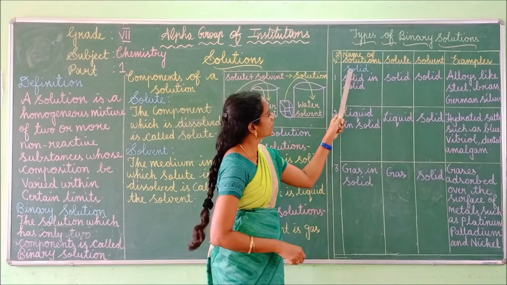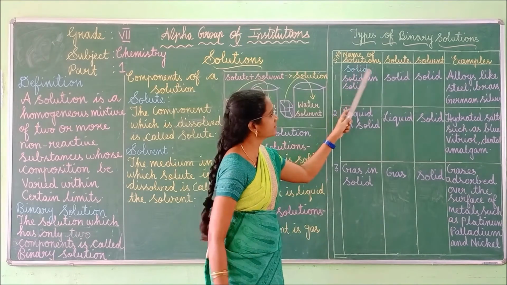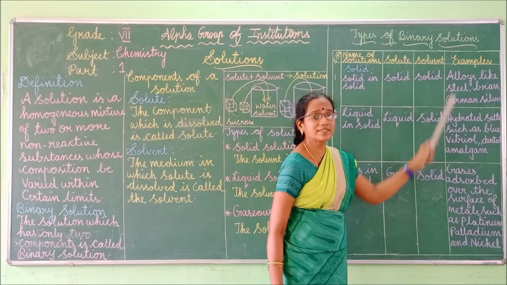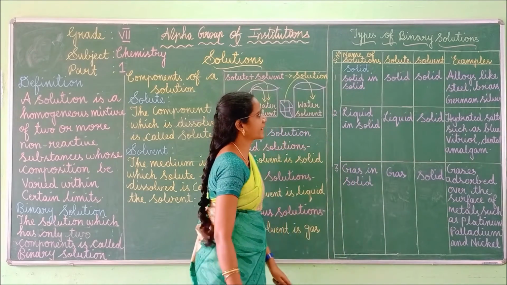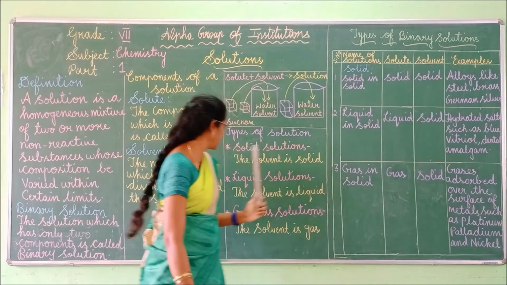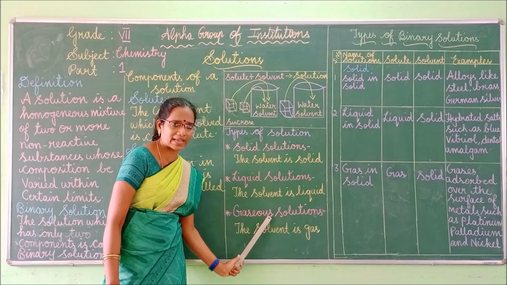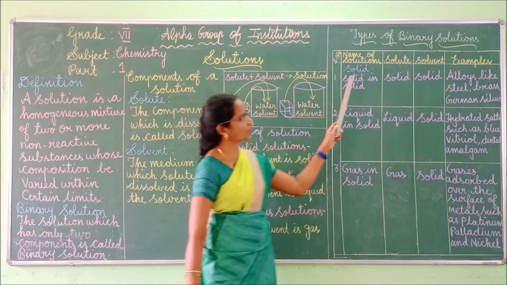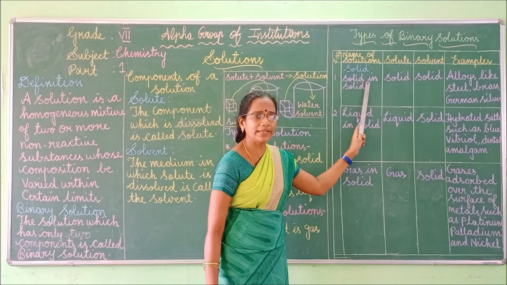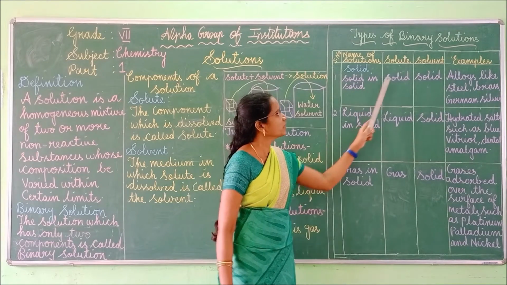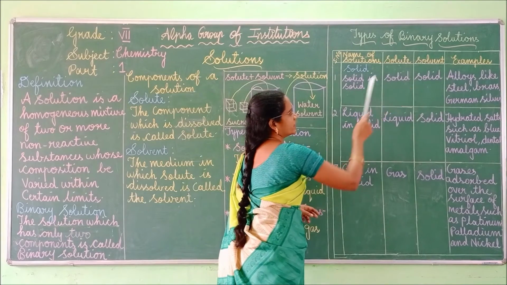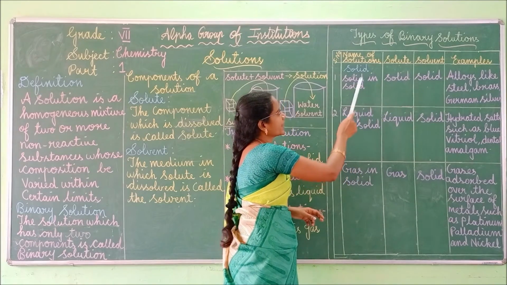Look at the board. Here, name of the solutions, solute is given, solvent is given, as well as examples also given. First, we are going to see the solid solutions. Here we categorize into solid, liquid, as well as gas. So first we are going to see about the solid solutions. First one, solid in solid. So here, the solute is solid, whereas solvent is also solid.